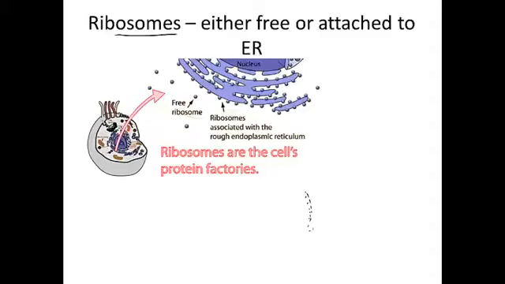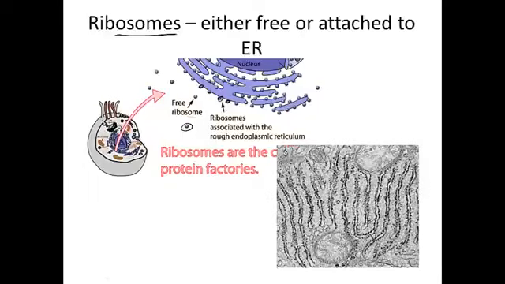So first of all, they contain ribosomes. So we're going to look at each of these organelles in a little bit more detail now. Ribosomes are also found in prokaryotes, but in eukaryotes, you might find ribosomes attached to the endoplasmic reticulum, and in that case it would be called rough ER. You might also find ribosomes floating freely in the cytoplasm.